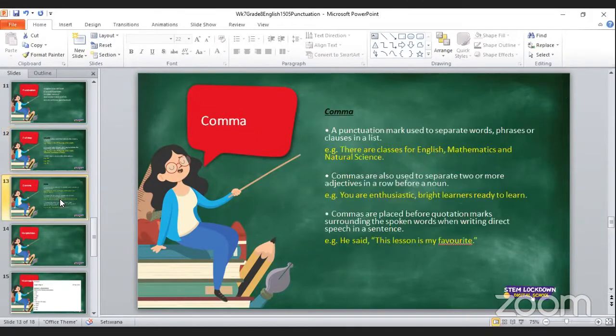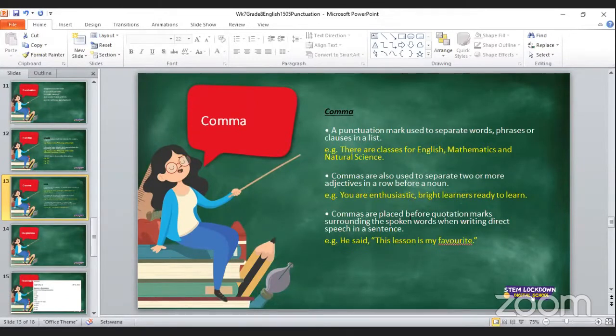And you also know about a comma, that a comma is a punctuation mark that we use to separate words, phrases, or clauses in a list. There's an example there. There are classes for English, comma, mathematics, and natural science. So you've seen that I've used the comma to separate those words there. And you also use a comma to separate nouns or adjectives in a row before a noun. There they are in the example.